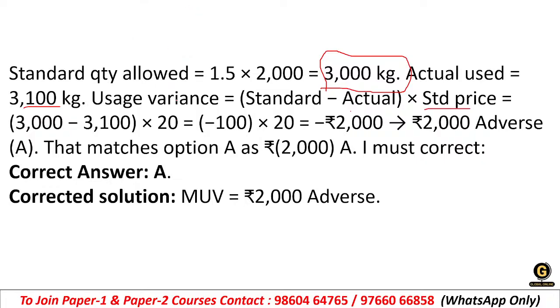So what is the formula of MUV? Standard minus actual into standard price. So we have standard quantity 3000 minus actually used 3100 into 20, that is the standard price. We'll have the answer minus 2000. It is in rupees, not in quantity. So minus 2000 will be the answer, so it is adverse. So the right answer will be option A, 2000 adverse.